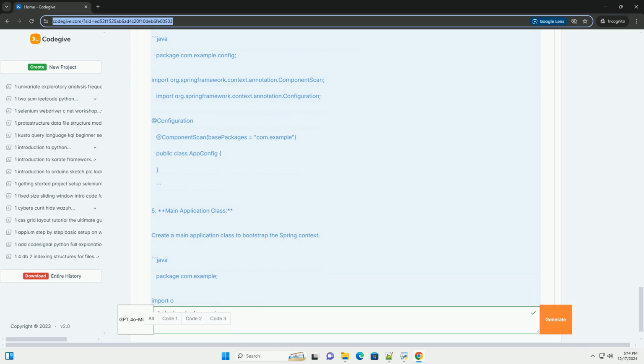6. Run the application. Ensure your web.xml is correctly configured if you are using a traditional web application, or use Spring Boot for easier management of the servlet context. To run the application, simply deploy it on a servlet container like Tomcat or use Spring Boot to run it as a standalone application.